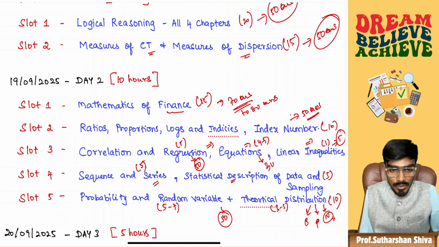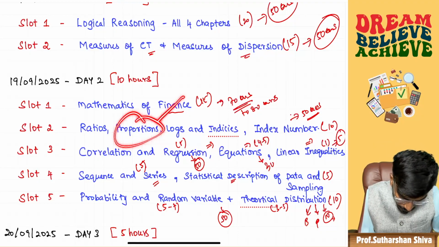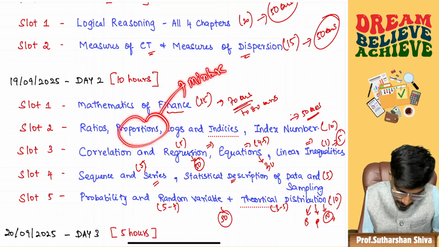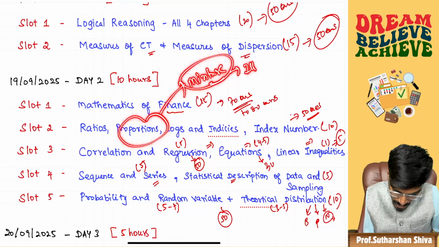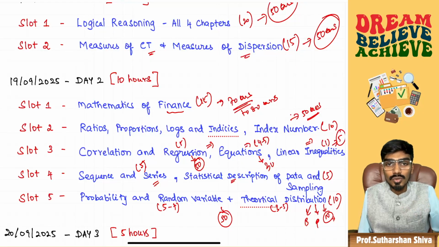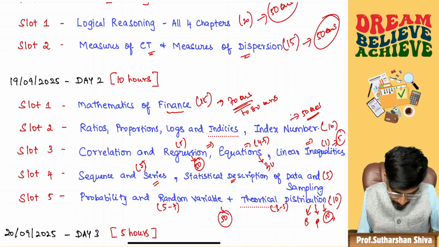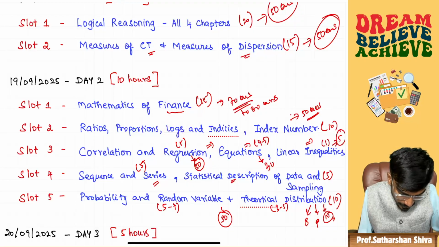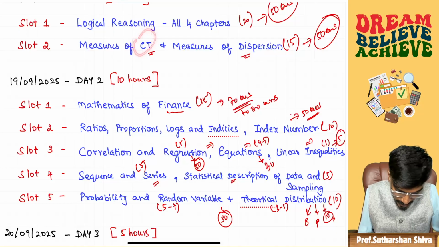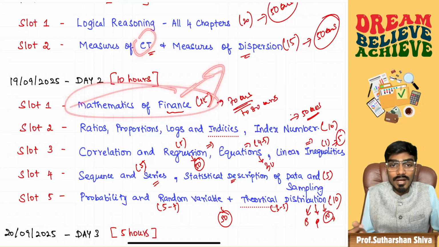Do that. Okay, and in the proportion part, there is a concept of mixture, that is in illustration 3 or 4 or something with respect to that proportion part. Do that also. Okay, we have covered tricks for logs, and tricks even for measures of central tendency, especially for mathematics of finance we have covered that.